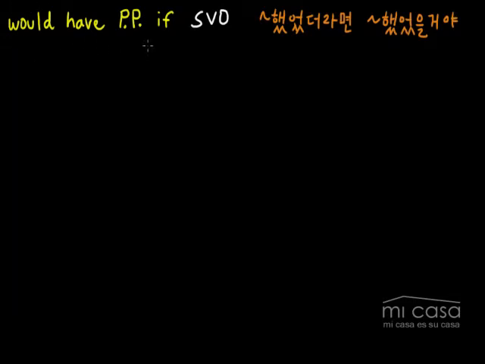In today's lesson, we're going to be talking about this structure right here. Would have PP, would have past participle, if, and then a full sentence. And this is actually a bit of a difficult structure to use. So you're going to have to pay attention and probably practice it a lot after you watch this video. And in Korean, this structure basically means 뭐뭐 했었더라면 뭐뭐 했었을거야. All right? And we use this to talk about a possibility in the past.